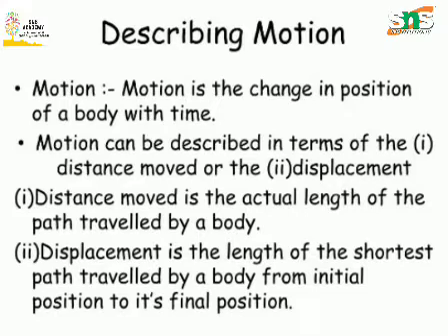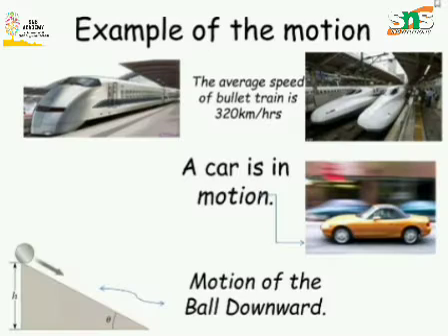Most motions are complex. Some objects may move in a straight line. Some objects may move in a curved path. There are various types of motion as well. Some may rotate and a few others may vibrate. So let us see the types of motion.